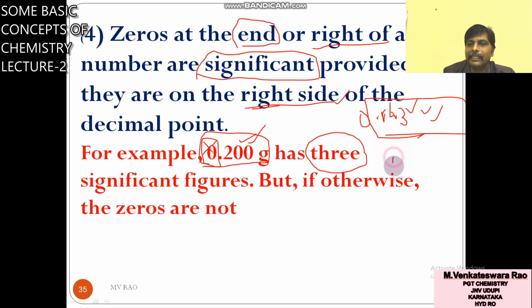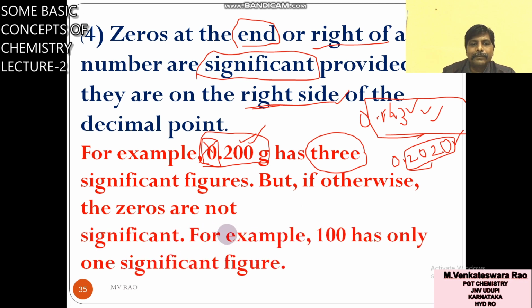It may be like this also, 0.2020. How many significant figures are there? Four are there. This 0 also you have to consider. Next, for example, 100.0.